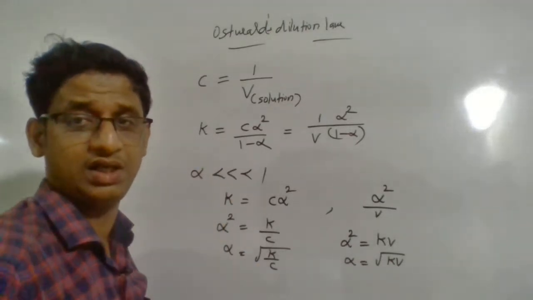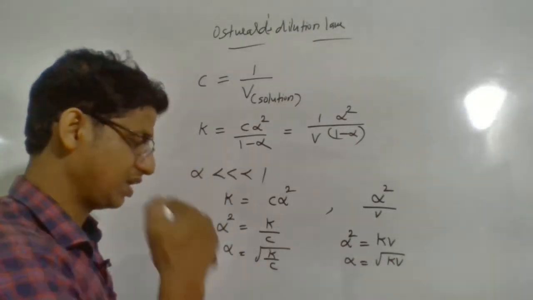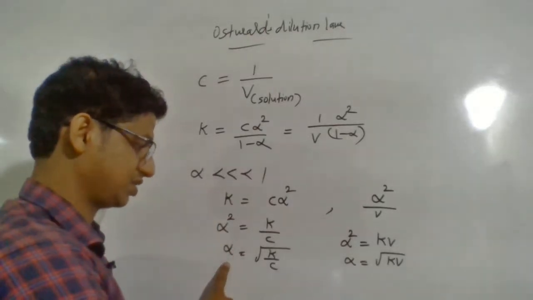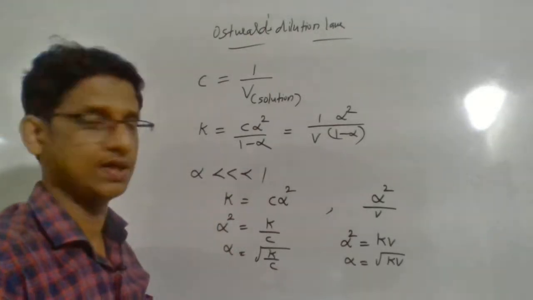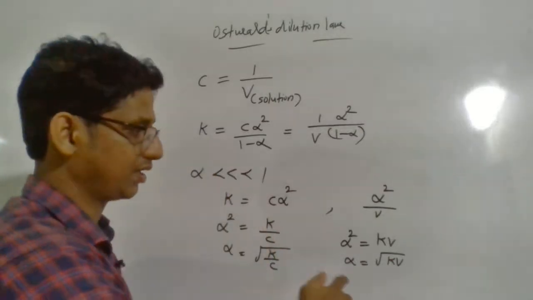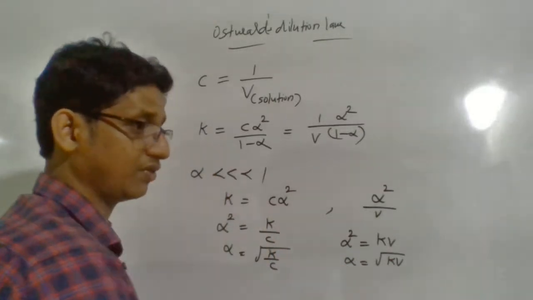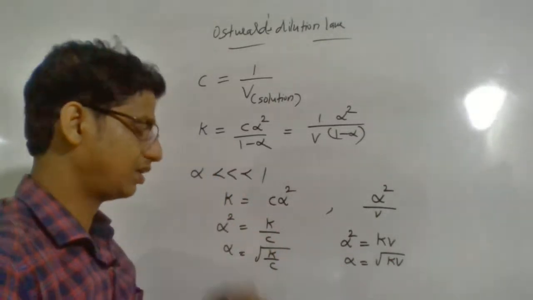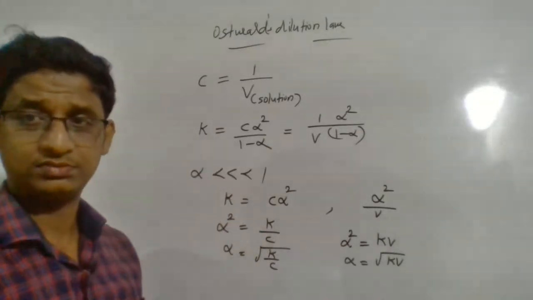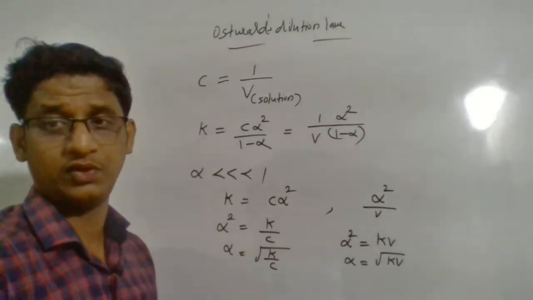So this is Ostwald dilution law. It shows how the degree of dissociation and concentration are related for an electrolyte, and how the degree of dissociation and volume are related.